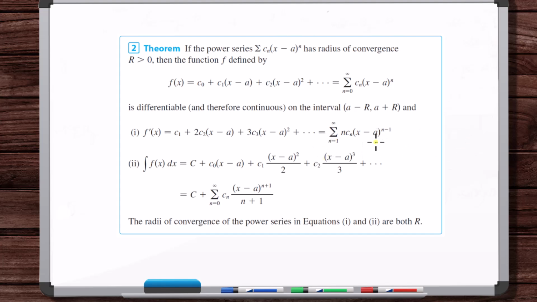Now, the next thing I want to talk about is we're going to see examples where we end up deriving a power series. We come up with the power series representation for functions, and you might start off with something like the sum from n is equal to 0 to infinity of, let's say, c sub n, so it's just an expression of n, times x over 2 to the n. Okay? And so now if we wanted to differentiate this,